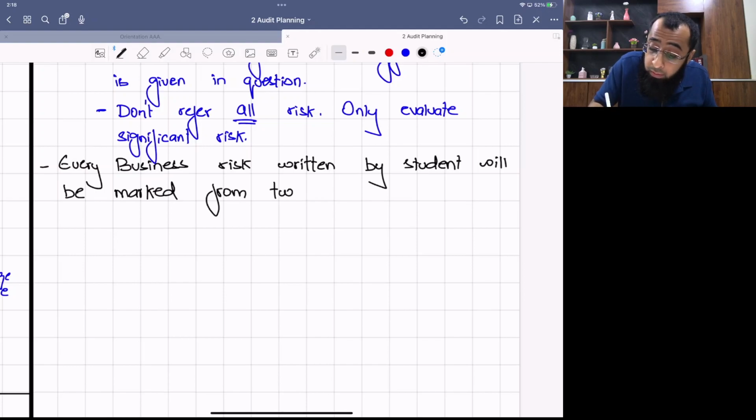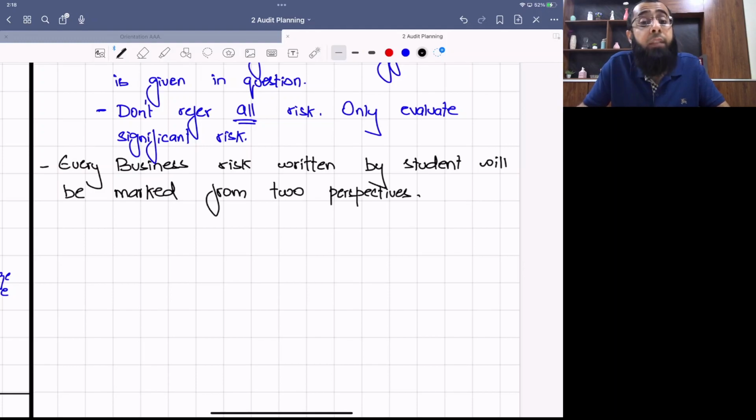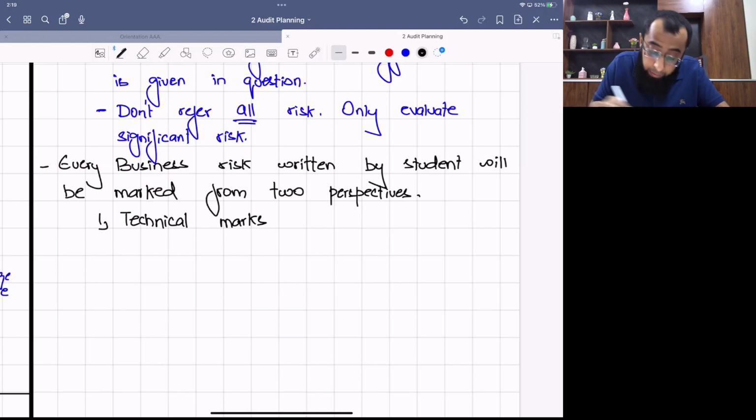See, I told you this in orientation class also. Now, what are those two perspectives? Number one is the technical marks perspective. First you will get technical marks on your risk, and then you will get professional skill marks on your risk. What do you mean by this?